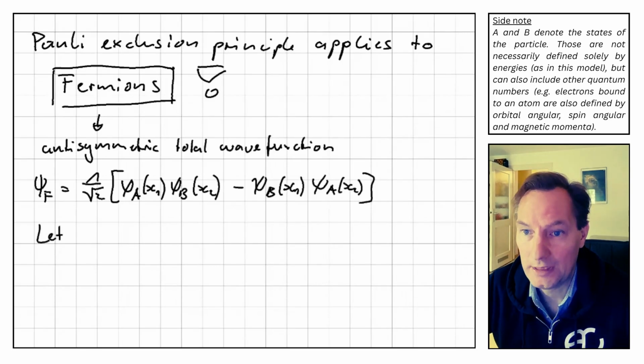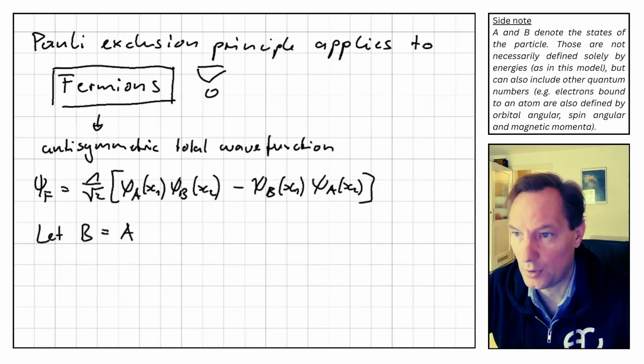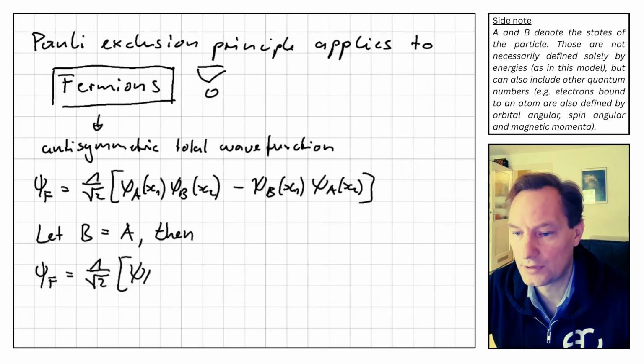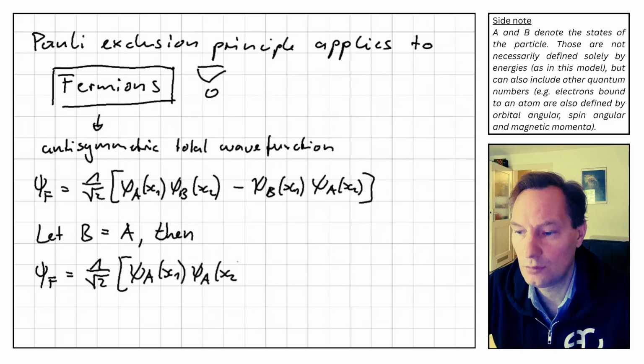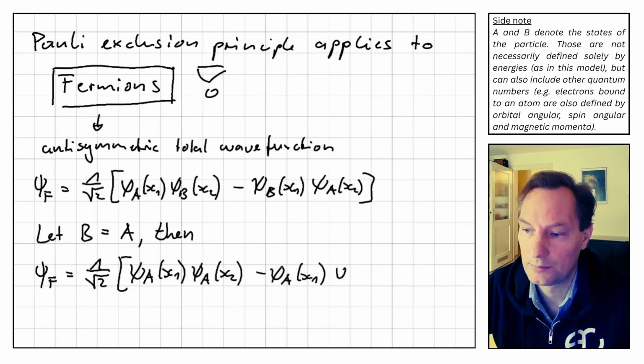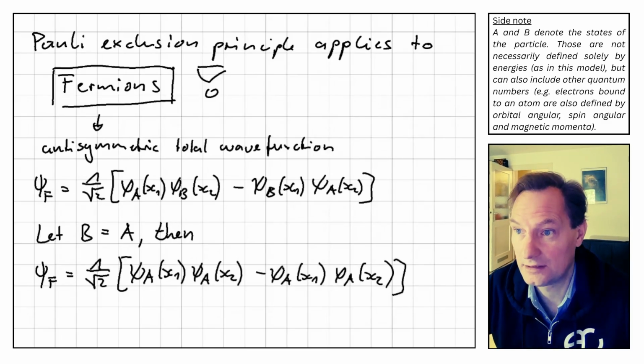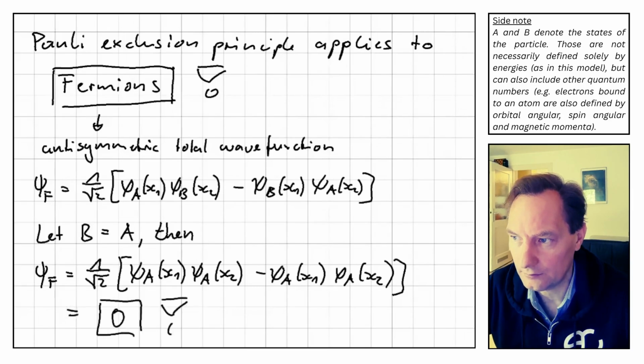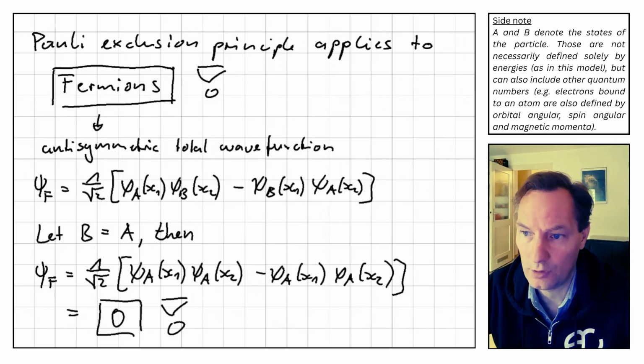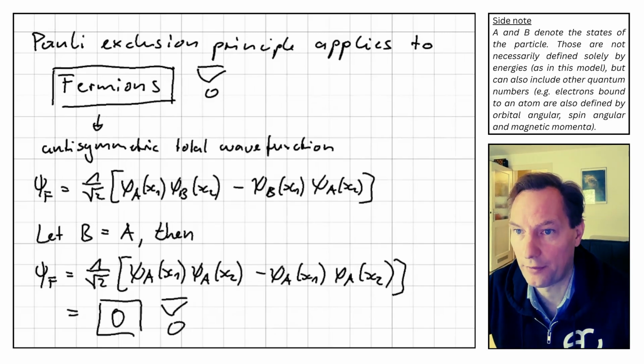Now, let b equals a, that is, let both particles be in the same state, then psi_f equals 1 over square root 2 times (psi_a(x1) psi_a(x2) minus psi_a(x1) psi_a(x2)). And this is 0. The wave function vanishes, which proves that for fermions, no two particles can be in the same state. And that's it. The famous Pauli exclusion principle proved by math.